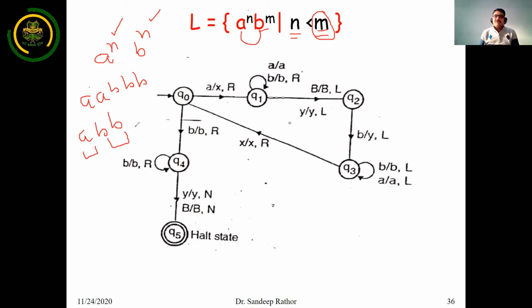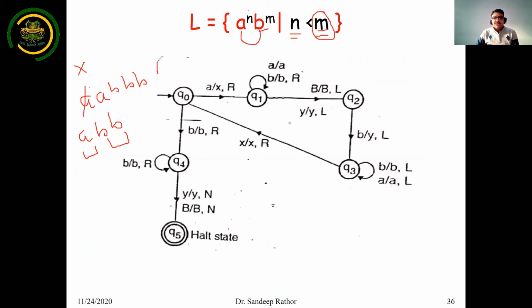How can you ensure, how can you verify that the number of B must be greater than the number of A? We can verify it by logic. First of all, I want to remove this one because it is a confusing point. So how can we ensure that the number of A must be less than the number of B, right? First, read the first A, because it is given that the string will start with A. Read the first A, and for another A, keep it unchanged. If another B is there, keep it unchanged.